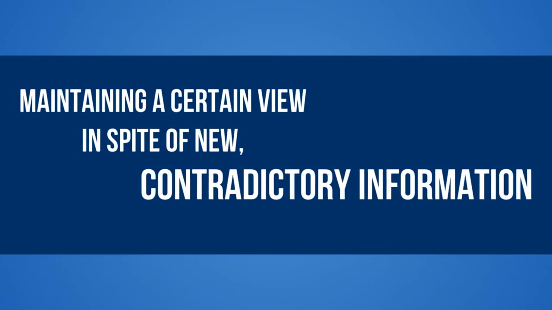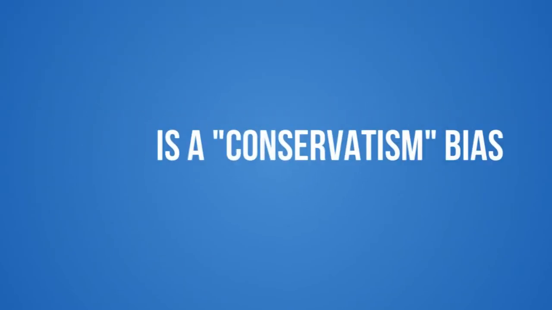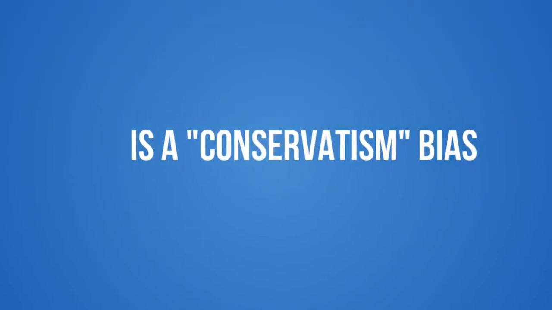Maintaining a certain view or belief in spite of new contradictory information is called a conservatism bias. Investors with conservatism biases often overweight initial beliefs about the outcomes and underreact to new information. For example, suppose you buy a drug stock expecting it to soon announce a regulatory approval of a new drug, and then the company announces a delay in approval. If you hold on to your initial belief without digging into the new information, you may suffer from a conservatism